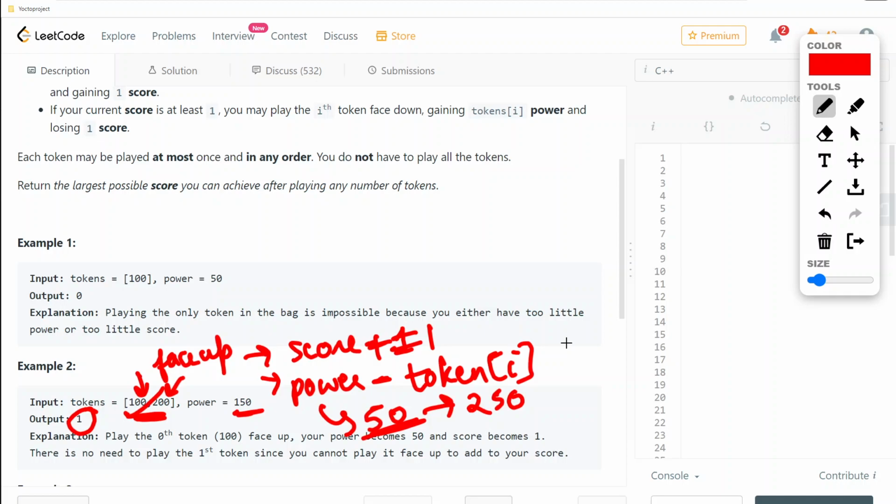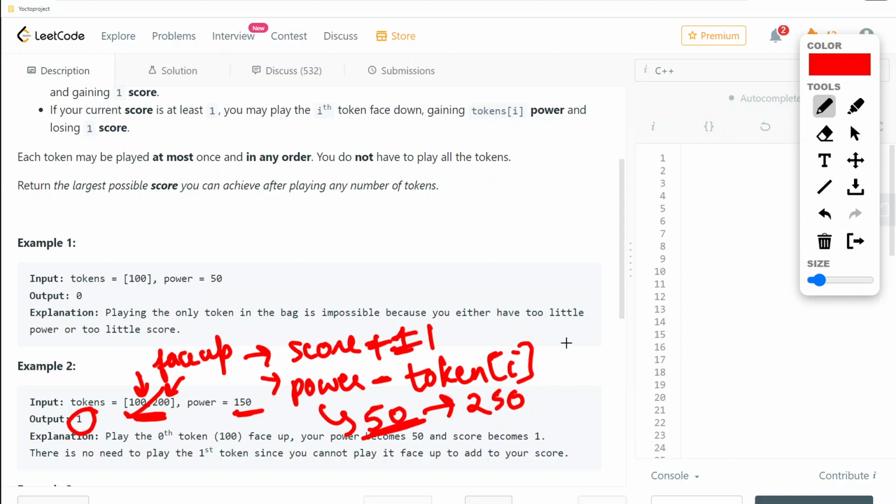So the relationship between power and tokens is like this: if we use our power to play a particular token face up, then surely we will gain score, and our ultimate goal is to increase our score, but our power will decrease.